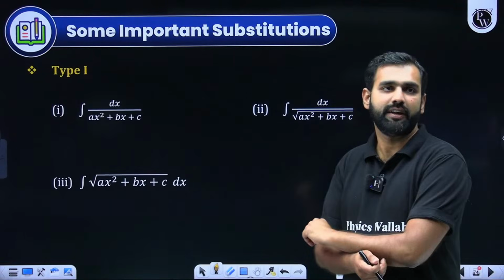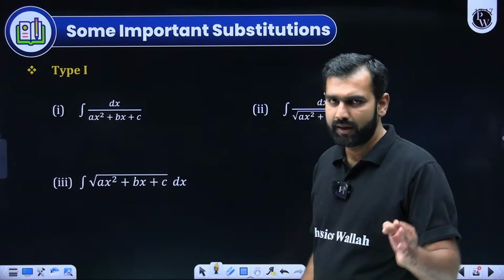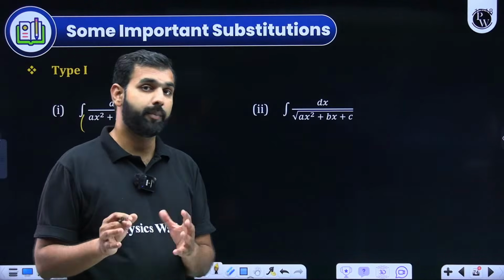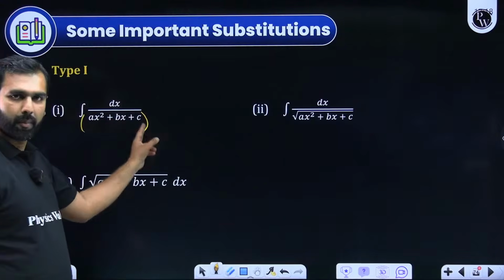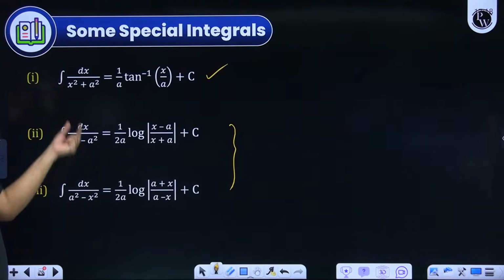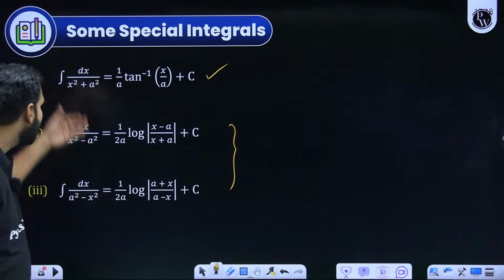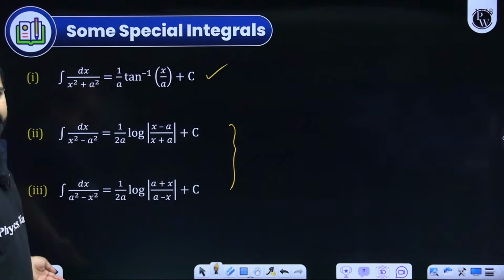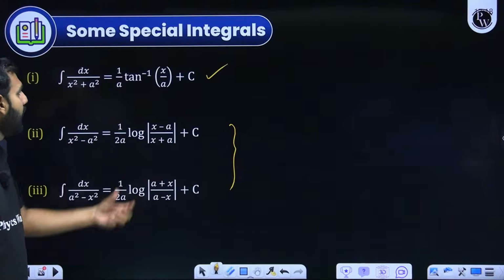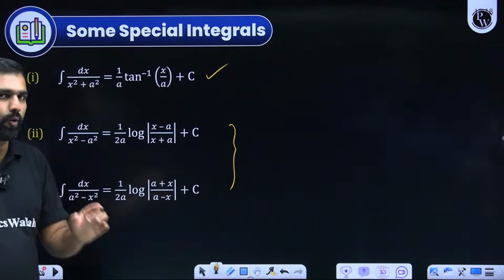Now, when somebody was asking about the improper and proper fractions, let's develop the different techniques here. Let's say I'm given 1 upon a quadratic. Do you know how to convert this quadratic into a perfect square? When you convert this denominator into a perfect square, what you could possibly get is either 1 upon x square plus a square, or 1 upon x square minus a square, or 1 upon a square minus x square. Any of these. And once you convert that quadratic in the denominator into one of these, I hope you know how to integrate it. I hope you know the final integral. I hope I need not tell you this part.